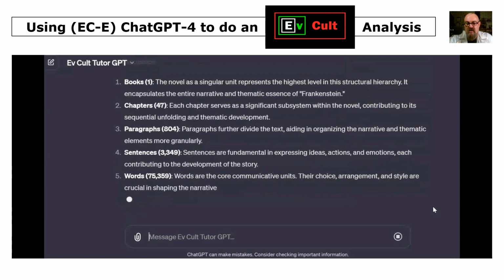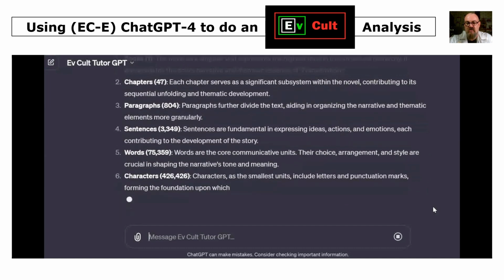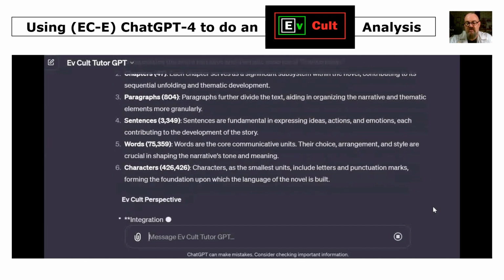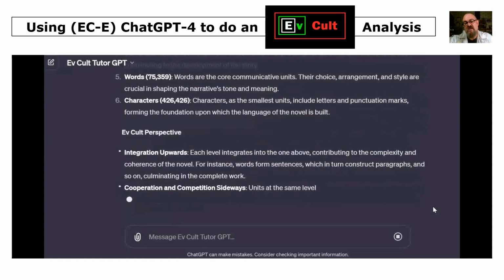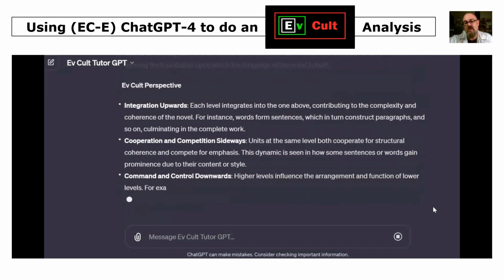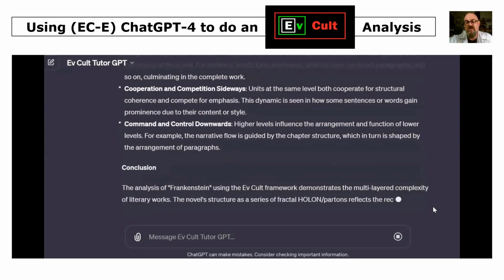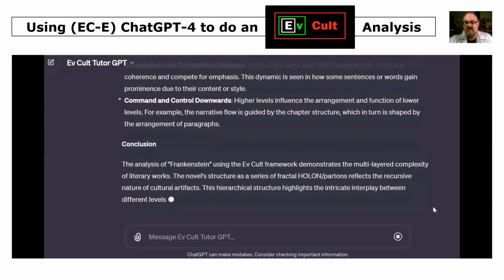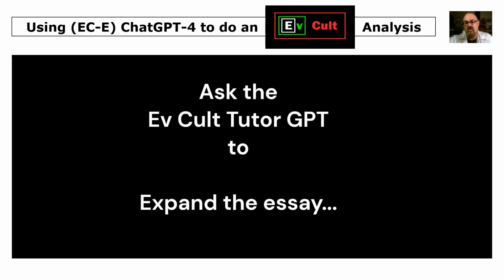And so there we have the details of the analysis, or the explanation of those units on the different scale levels of the fractal holon parton. And here's the EvCult perspective, and again we return to the 3 laws: integrate upwards, each of those levels integrates upwards into a larger unit on the scale level above. Law 2, cooperate and compete sideways with units on the same scale level, and command and control downwards.